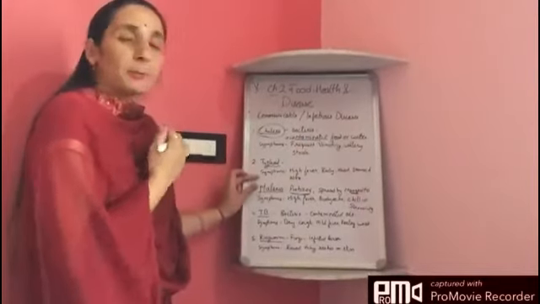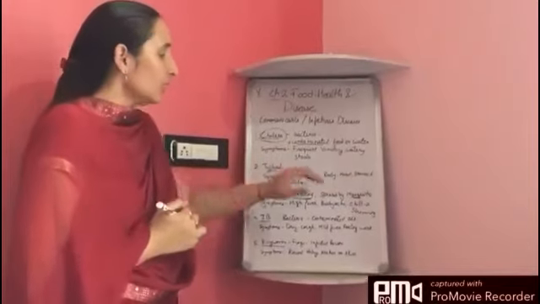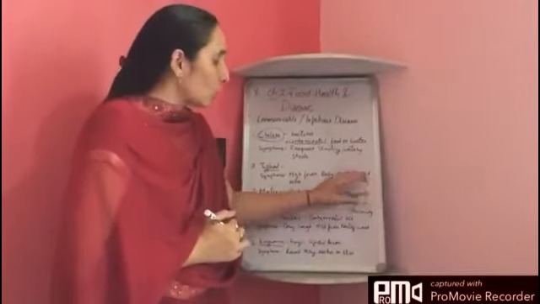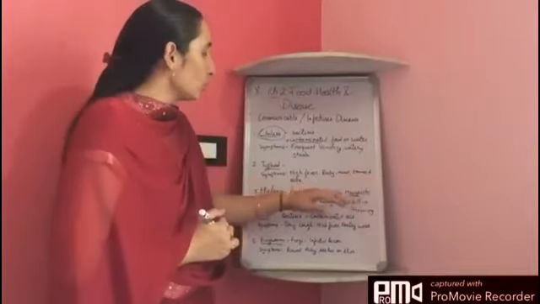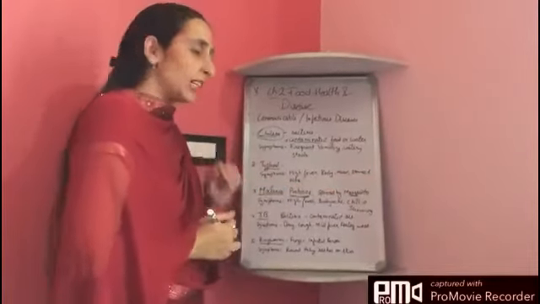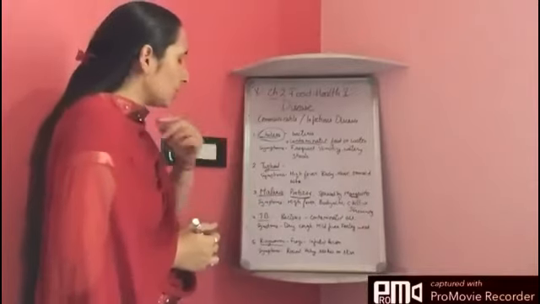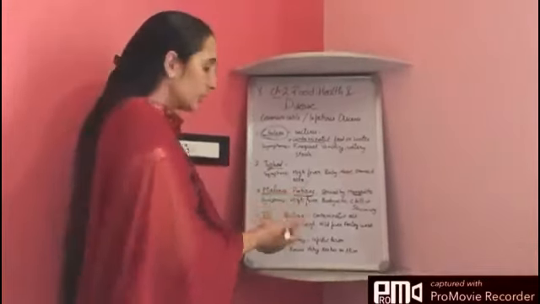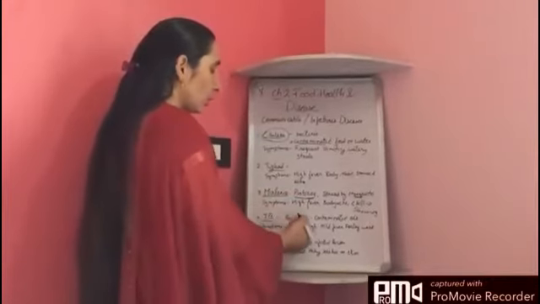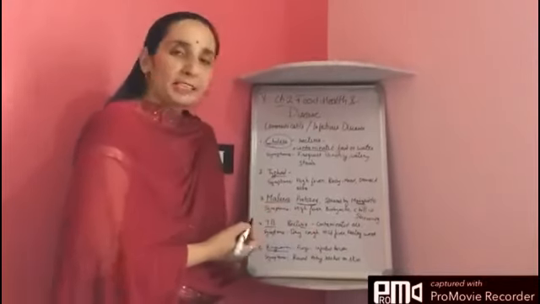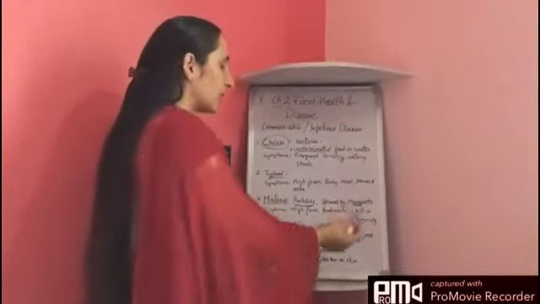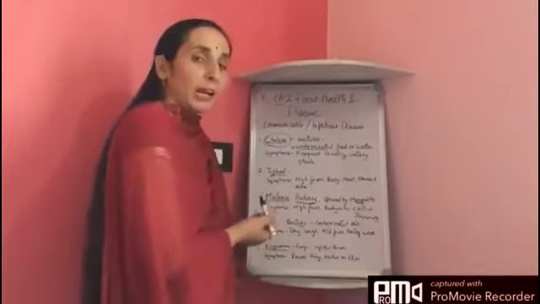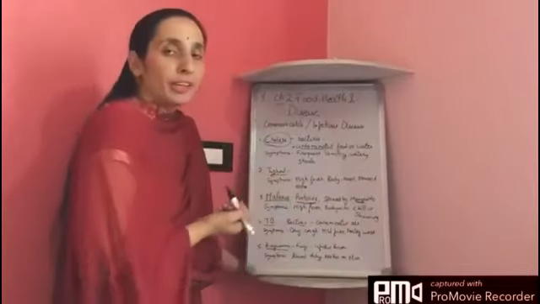Now, to prevent malaria, it is necessary that we do not let mosquitoes breed. If there are no mosquitoes, then there is no spread of malaria. Now, the fourth disease is tuberculosis, or TB for short. Tuberculosis is caused by a bacteria through contaminated air. The symptoms include dry cough, mild fever and feeling very weak.